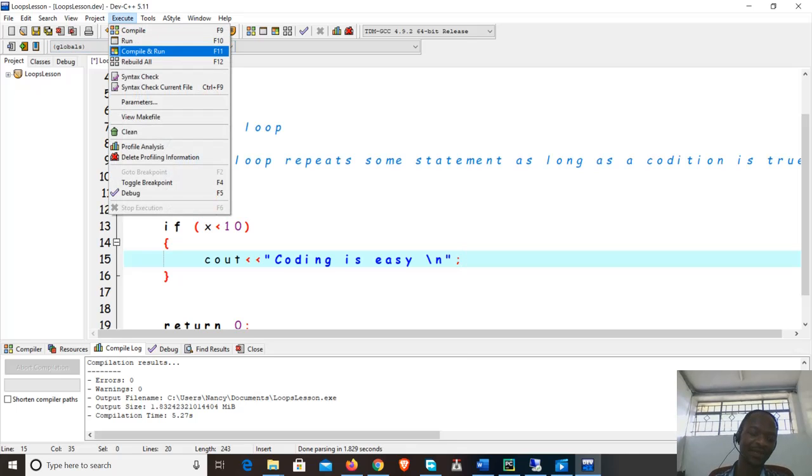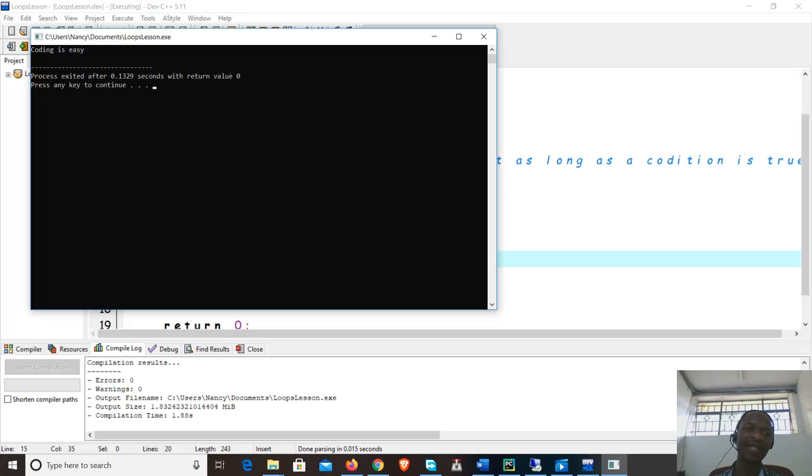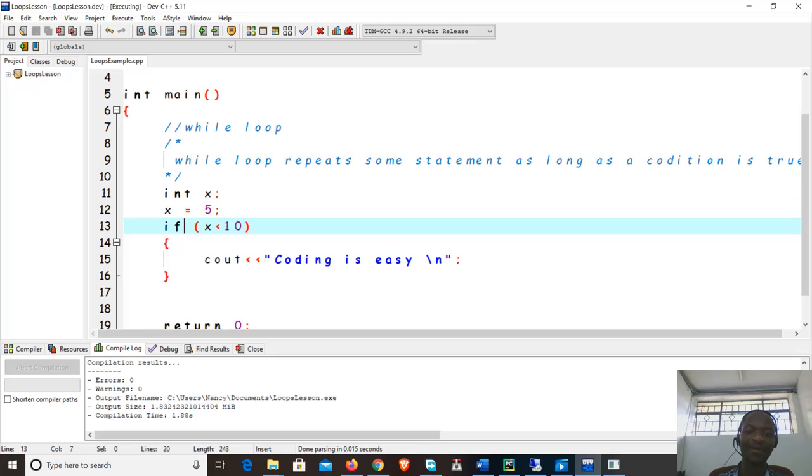Let's try to run this code. So run this, to get coding is easy. So what happens is x is less than 10. Now let's substitute the word while for if. The word while is a reserved word that makes a program repeat some statement for as long as some condition is true. Now here we are saying while x is less than 10. This is true. So what do we expect?